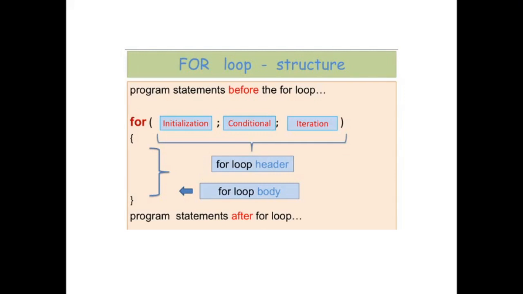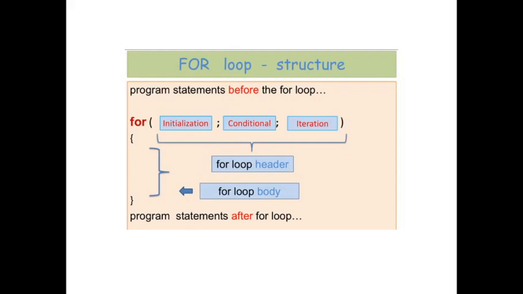Now we must look at the structure of a for loop. A for loop contains mainly three sections. You can modify these things, but in the majority of cases the syntax of the for loop contains three different kinds of sections. They are separated by semicolons.